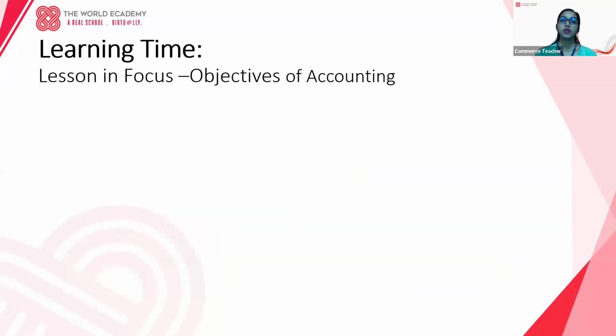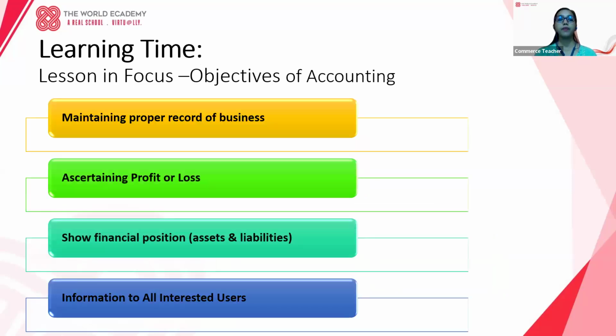Next, we are going to learn the objectives of business accounting. The first main objective of accounting is to maintain proper records of the business.